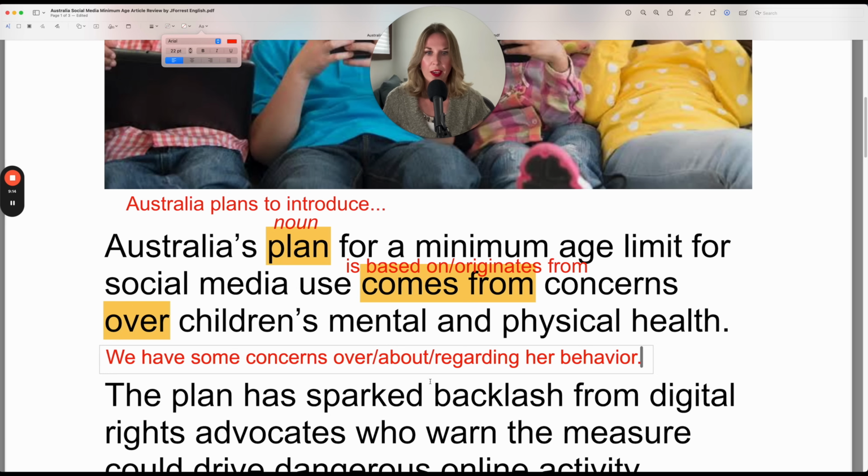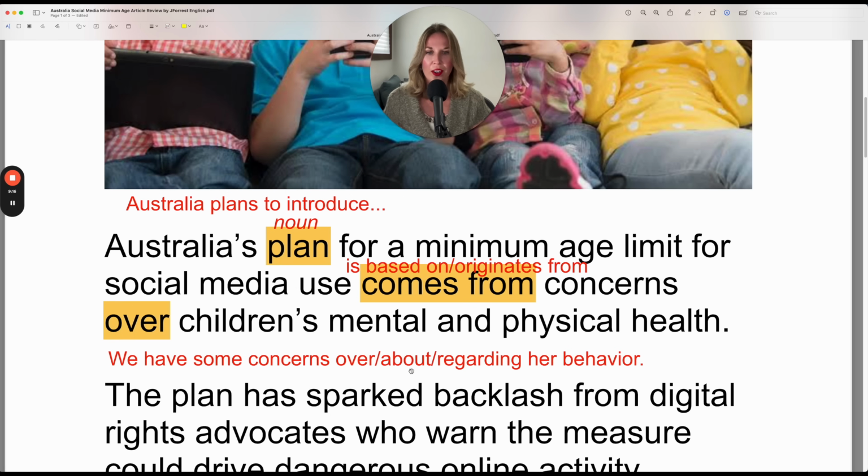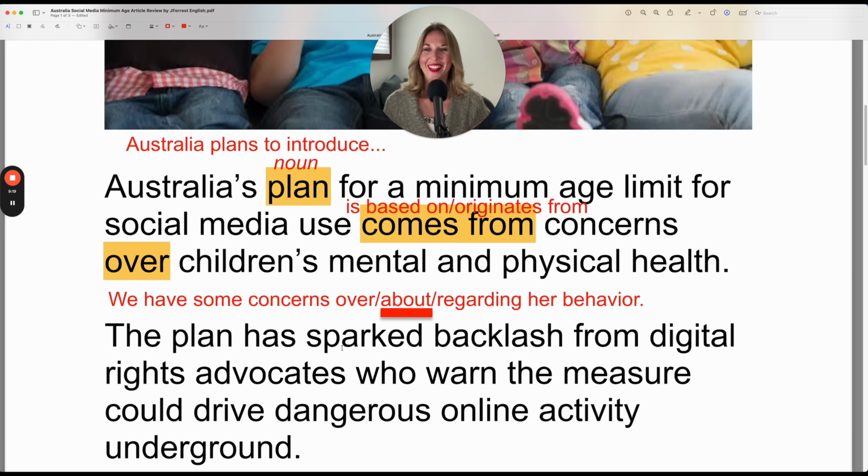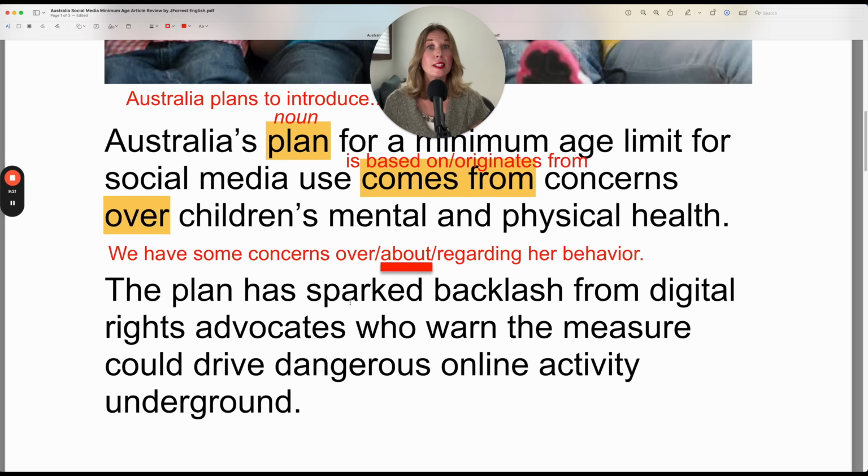So it looks like I can't just underline that one word. I found another way to do it. Let's continue. The plan has sparked backlash from digital rights advocates who warn the measure could drive dangerous online activity underground. Are you wondering about the word sparked or maybe backlash? Let's review both of these.